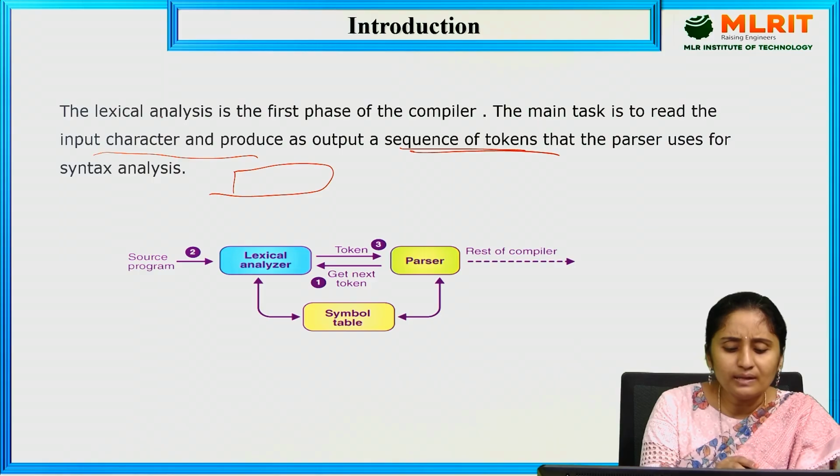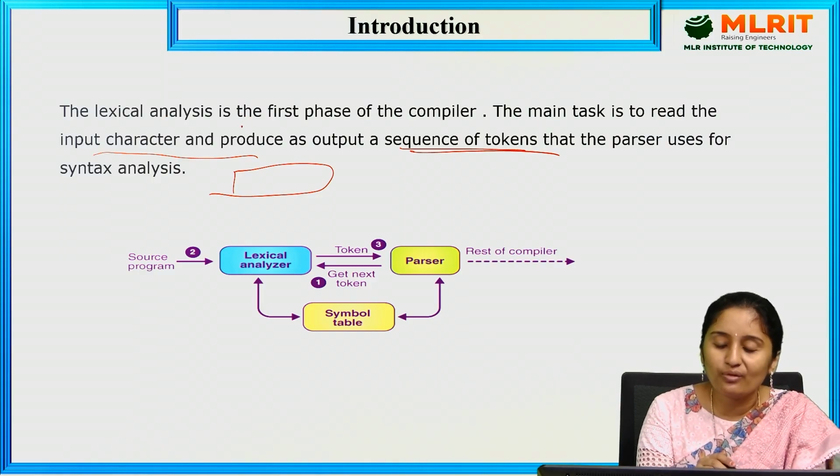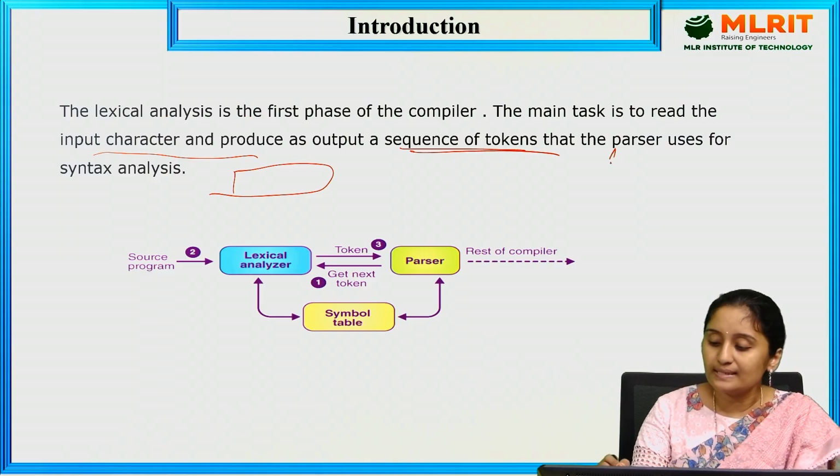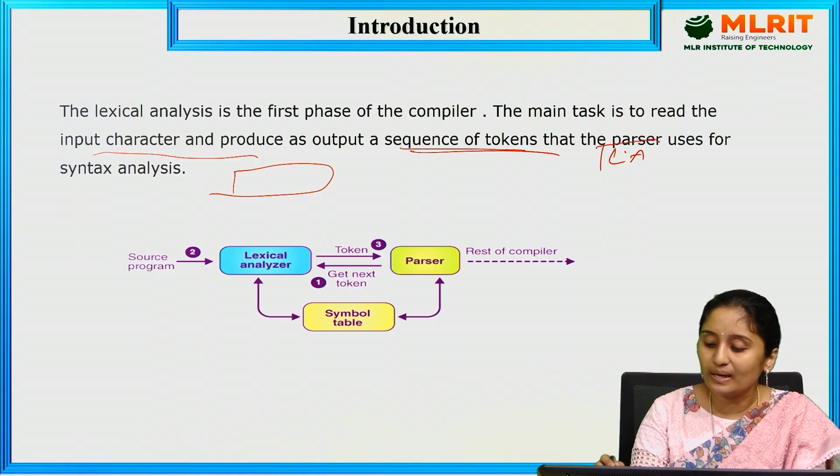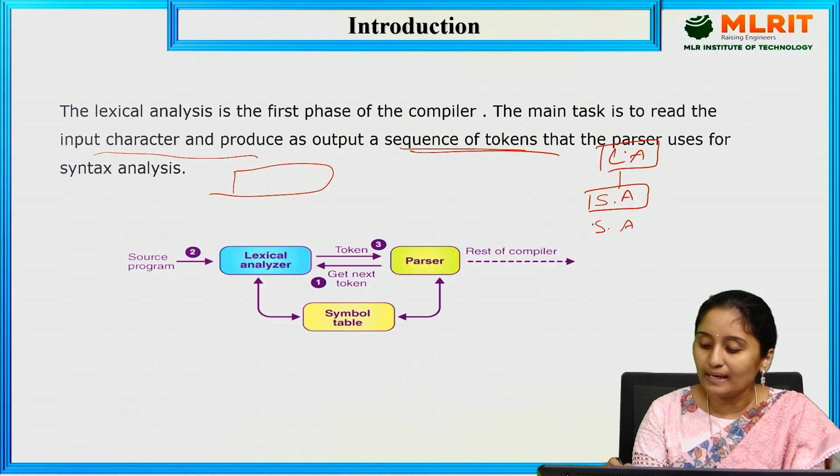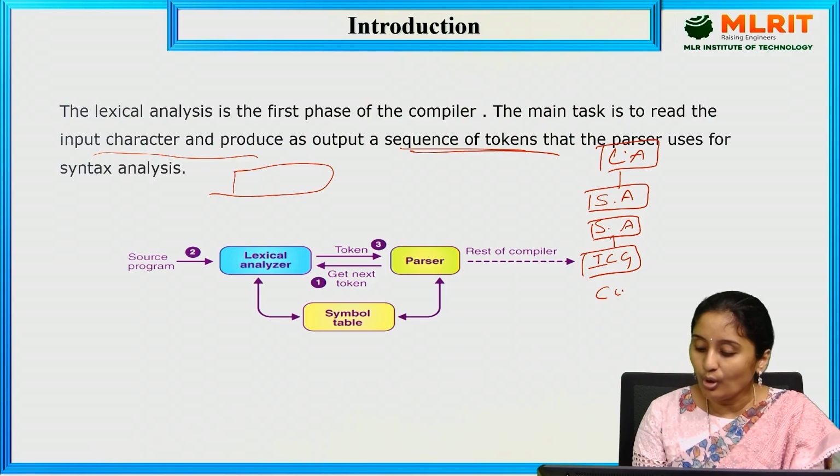I told you that the lexical analysis is the first phase of the compiler. The next one, syntax analysis, is the second phase of the compiler. The semantic analysis is the third phase, and the fourth one is the intermediate code generator. Code optimization is the fifth phase, and code generation is the sixth phase of the compiler.